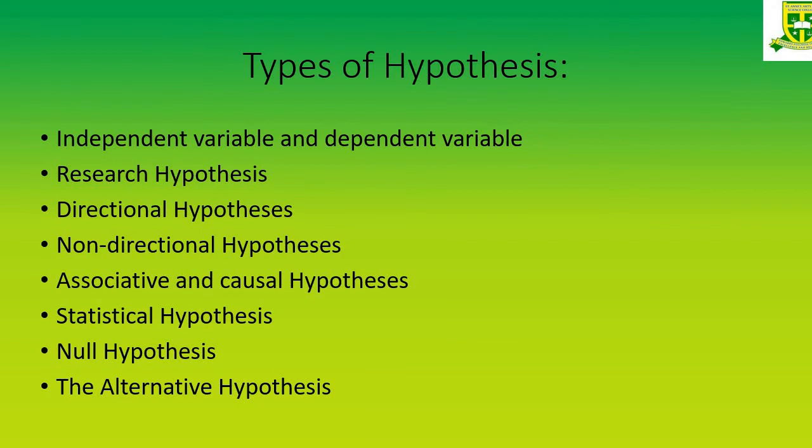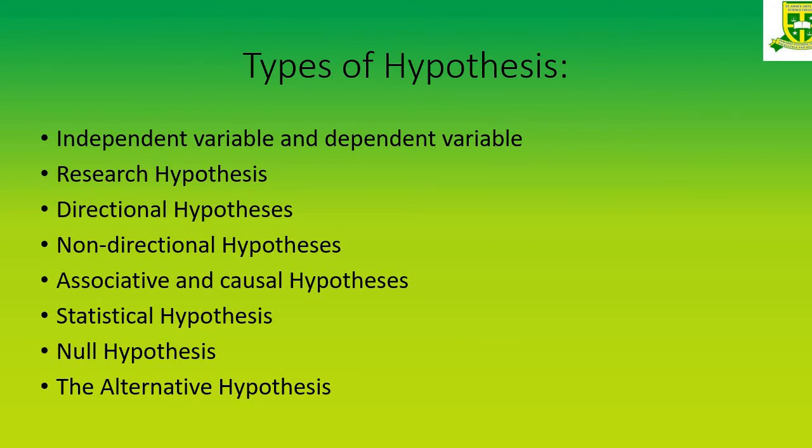The first one is a research hypothesis. A research hypothesis is framed by comparing the dependent and independent variable, whether we can predict whether the age of the person is influencing the customer attitude. So we can frame the research hypothesis to know whether the age is influencing the attitude of the customer. So this is a statement based for the research purpose.